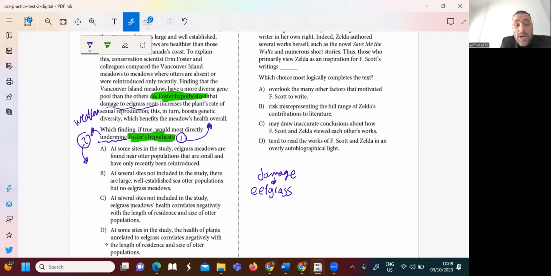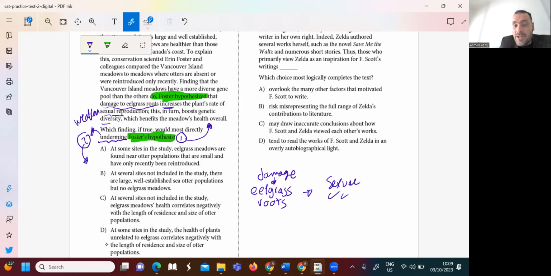It seems that there is a correlation here. If the eelgrass roots are damaged, that would do what? Increase the plant's rate of sexual reproduction. So the sexual reproduction will be increased. This in turn boosts genetic diversity.